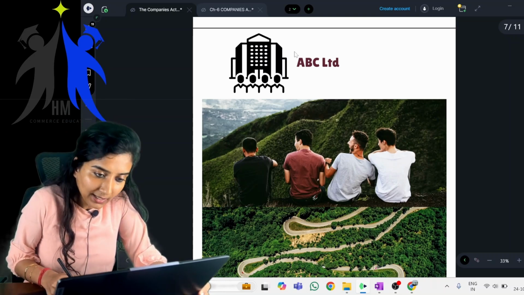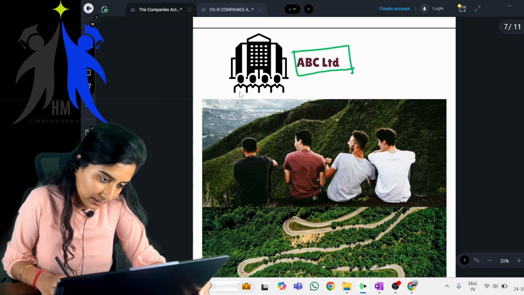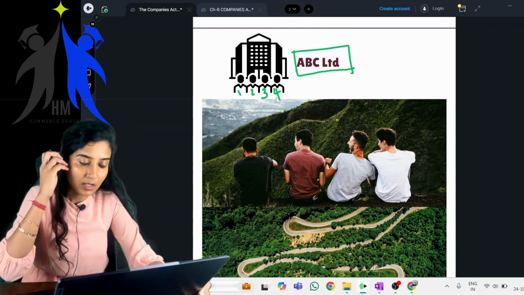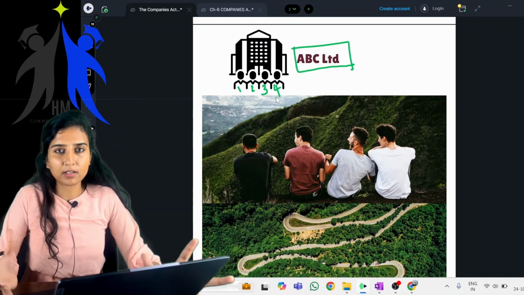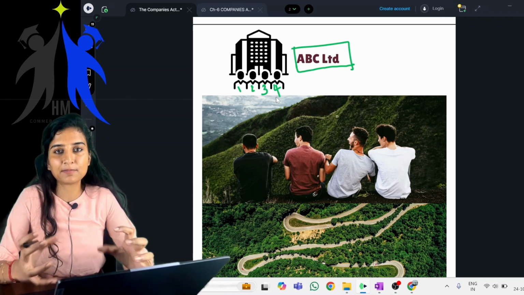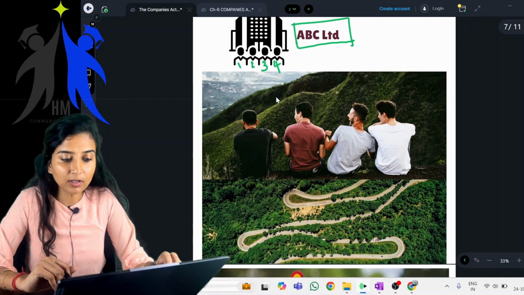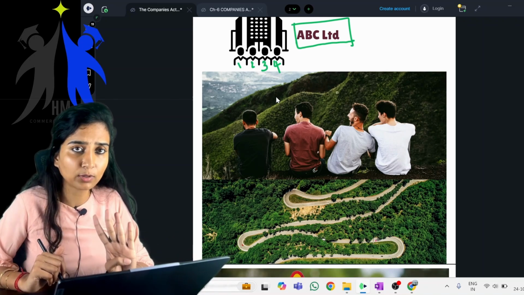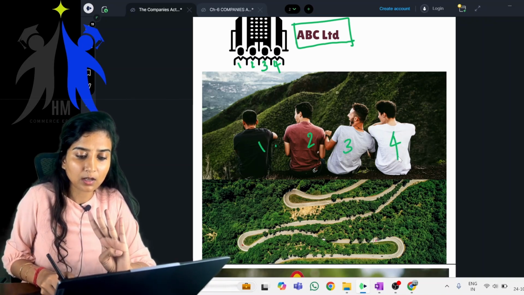Now let's see a small example. There is a company called ABC Limited, formed by, for example, these four owners, the members of the company. All four members were friends, and after the peak season of the business came to an end, they all planned for a holiday. This company had only four members, 1, 2, 3, 4. These were the people who owned ABC Limited.